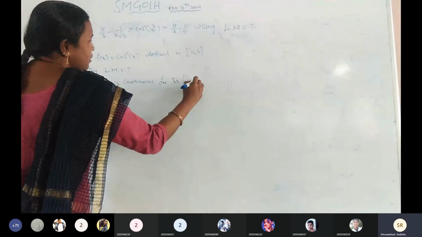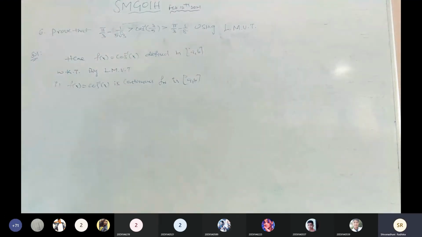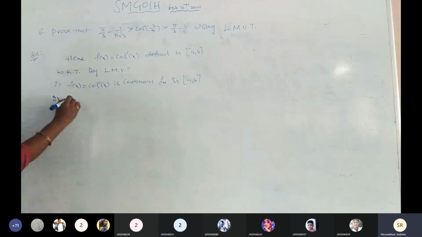We don't have any exact values for the interval, the interval values are constants. Then f of x is cos inverse of x, the continuous function. First condition satisfied. Then go for the second one.